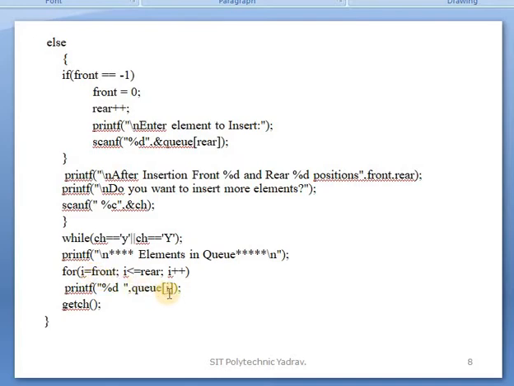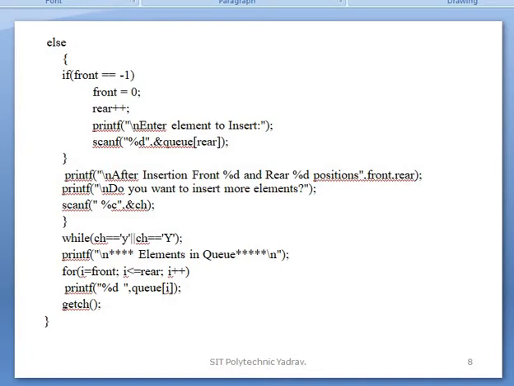When we insert an element, it does not affect the front, only rear is incremented by 1. So rear will be 0, then q of 0 will be displayed. After that, i plus means 1, array of 1, up to rear, and the elements are displayed one by one.